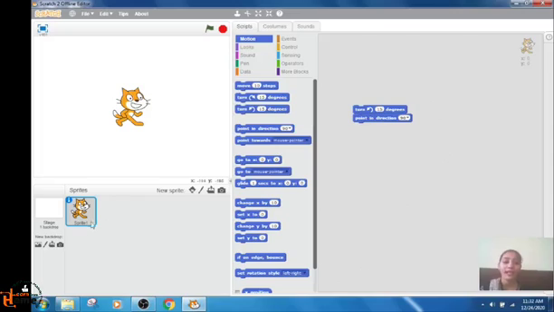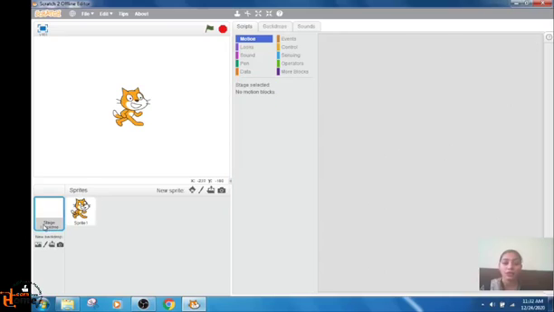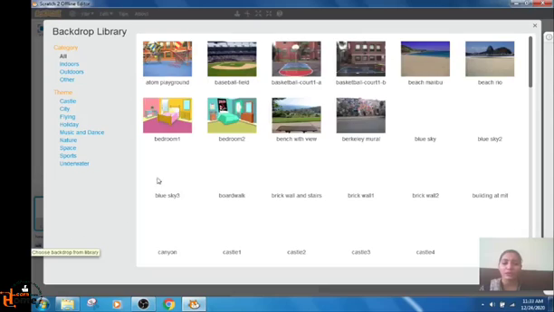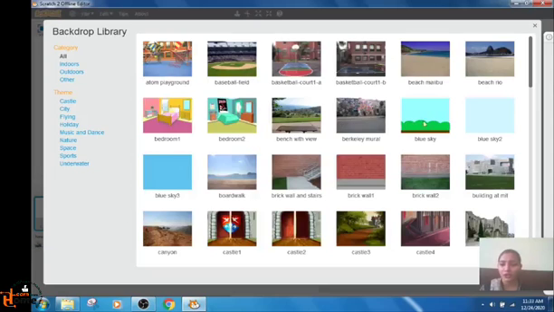And in this area, all the sprites that we have selected so far are displayed. From here, you can change the backdrop. In Scratch 2.0, it is known as backdrop, and in Scratch 1.4, the same backdrop is the background. You can change the backdrop. Here is the option to choose from the library, to paint the backdrop, to upload the backdrop, or to take a photo. I will tell you how you can change the backdrop.